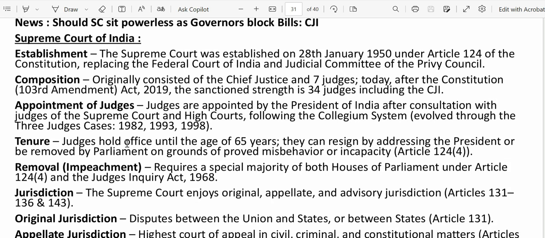So judges are appointed by the President of India after consultation with judges of the Supreme Court and High Courts. So it follows a collegium system, and we'll discuss that also. This is a hot topic, the collegium system. Government is proposing a different system like the National Judicial Appointments Commission, but the Supreme Court is going with the collegium system. Basically, in the collegium system, the Supreme Court judges have all the powers over it, but the government doesn't have control.